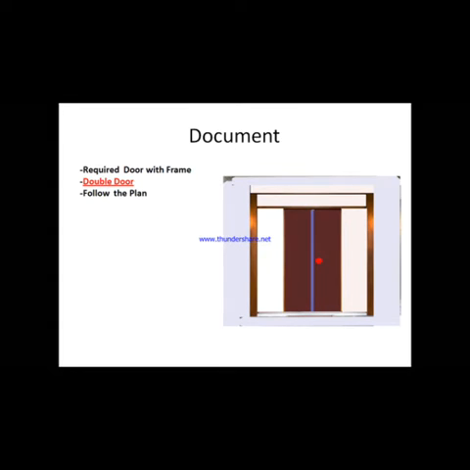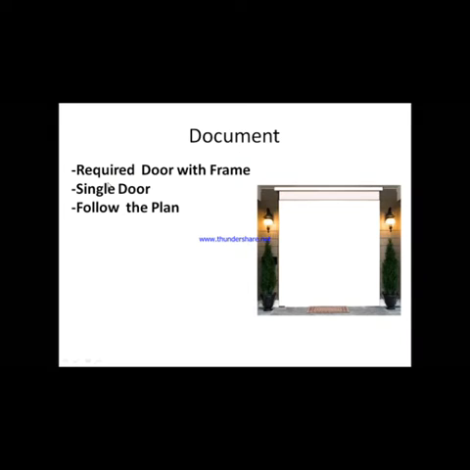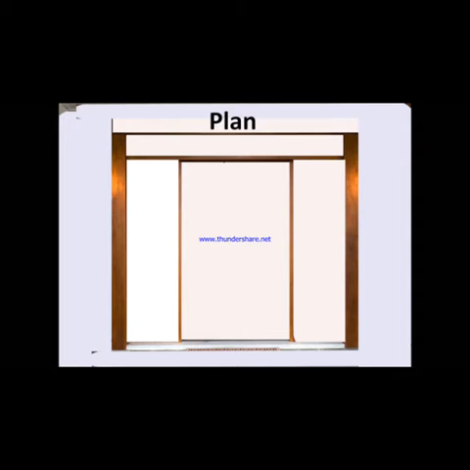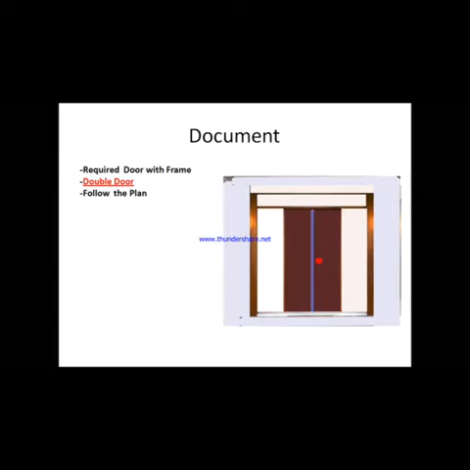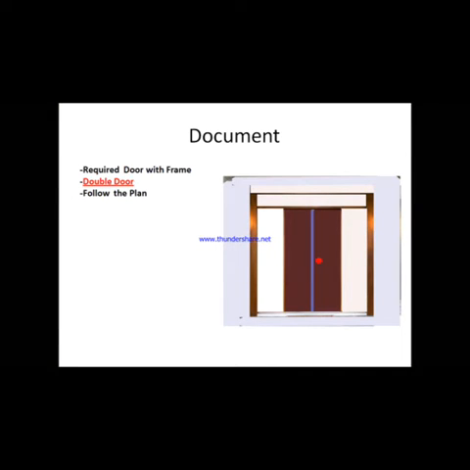Refinement means now in the same document he required some changes. He wanted the door to be developed as a double door, not a single door. In the same document he performed the changes. The change here is the double door. In the previous document he mentioned a single door. This is the previous plan. Now observe the change in the plan also. The changes done in the plan before constructing are called refinement.